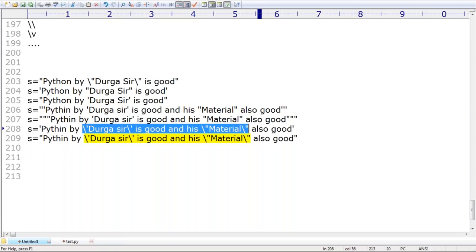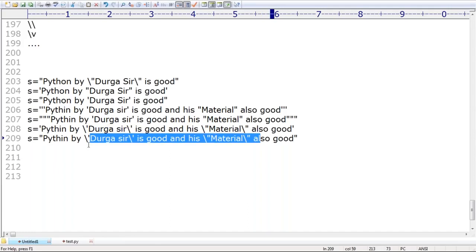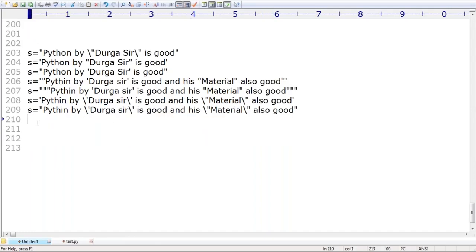Okay, that's all. So now you can use either a single quote or a double quote at the beginning, and all the middle quote symbols are treated as normal symbols only. That's all, right? So to handle single quote and double quote, these many styles are there. You should be aware. This is about escape characters.